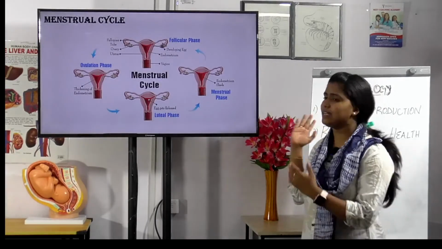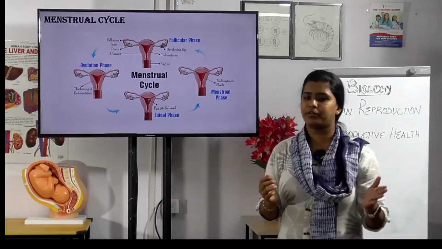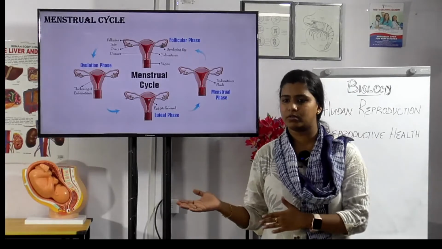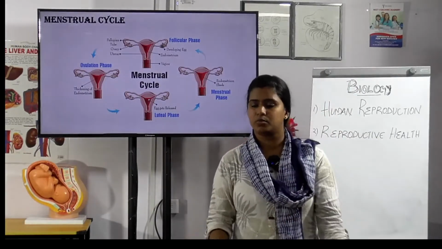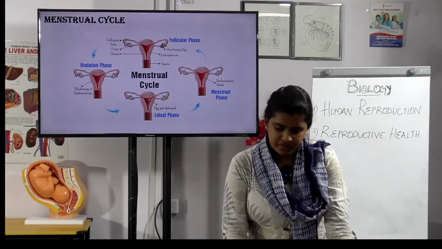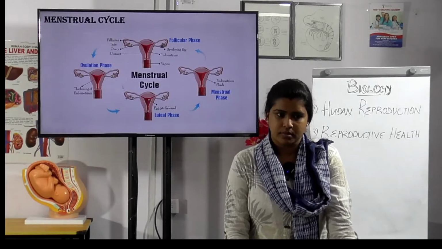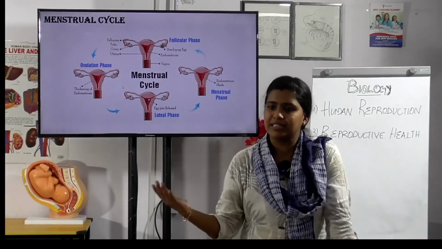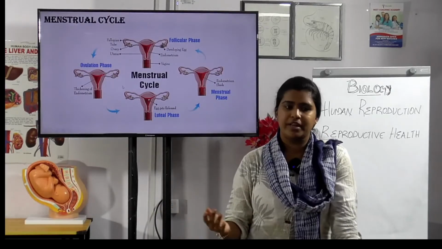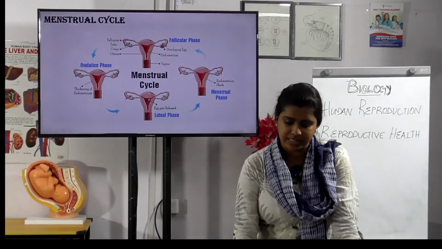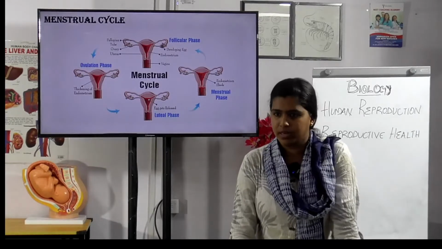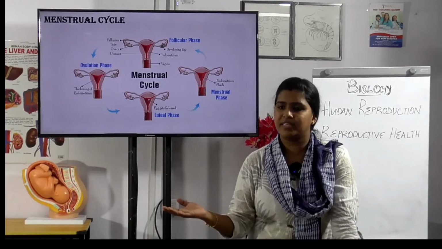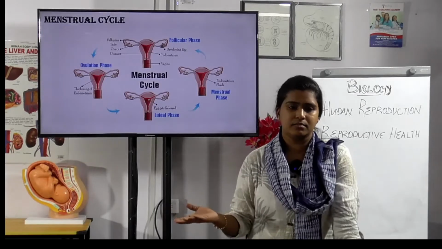In the follicular phase the primary follicle matures into the Graafian follicle, that is first. Due to the increase in FSH and LH, there will be changes in the ovary and the uterus.